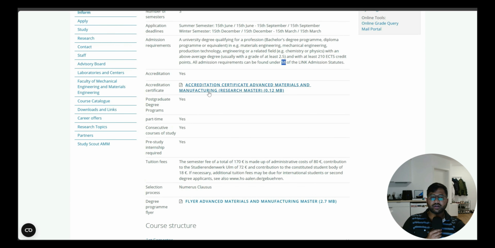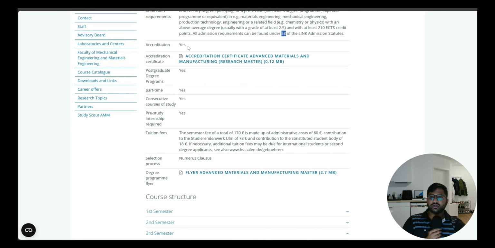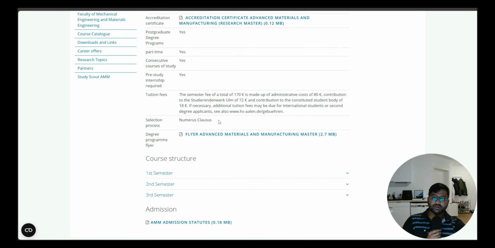Then the accreditation certificate: to know what accreditation the college has, you can check here. But based on my experience, in Germany, if you're getting into any public university, without thinking of college standards, just join, because in Germany all public universities have a reputation, so no need to worry. Then accreditation, yes. Postgraduate degree programs, yes. Part-time, yes. Consecutive course study is possible. Pre-study internship is also possible.